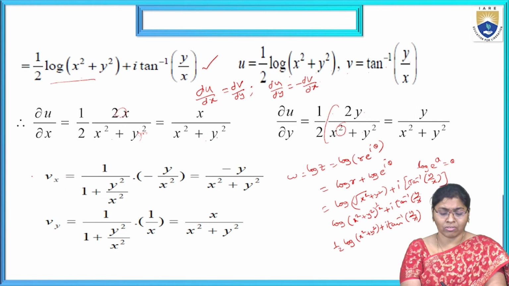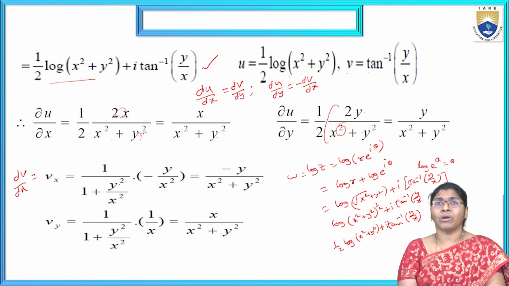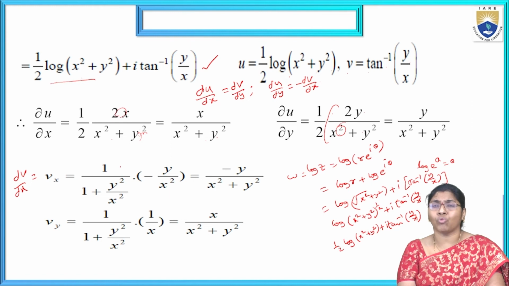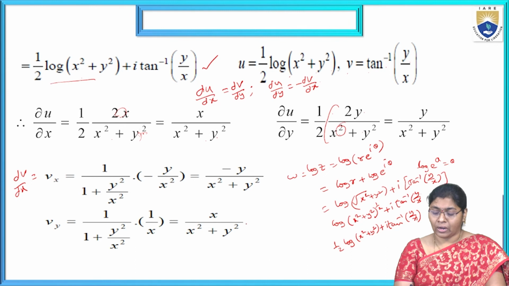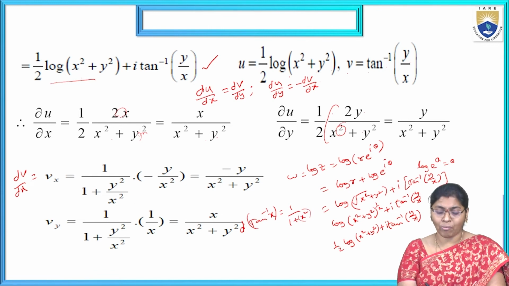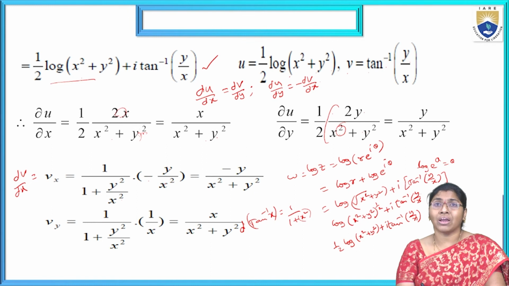Now dou v by dou x. For tan inverse of y by x, the formula is 1 by 1 plus x square, the derivative of tan inverse x being 1 by 1 plus x square. Here x means y by x, so it is 1 by 1 plus y square by x square, into the derivative of y by x. Y is a constant with respect to x, so we differentiate 1 by x, which is minus 1 by x square.